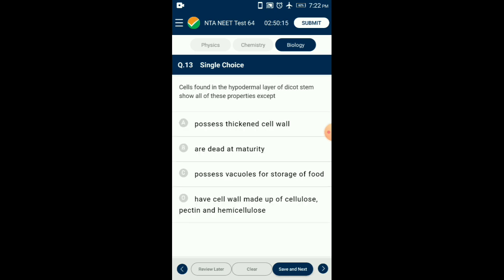Question number 13. Cells found in the hypodermal layer of dicot stem show all these properties except... The collenchyma cells are polygonal or oval in shape. They have thickening of pectin in the cell wall along with cellulose and hemicellulose. The collenchyma cells are found in the hypodermal layer of the dicot stem. These cells have negligible intercellular spaces due to pectin deposition. Collenchyma is said to be the living mechanical tissue. So the answer is option B. Dead at maturity.